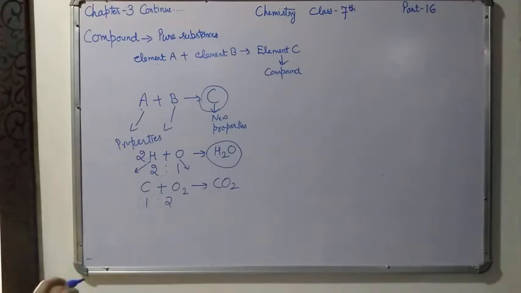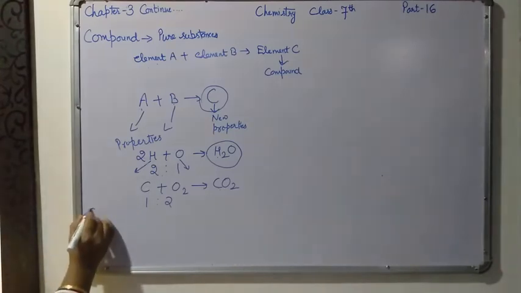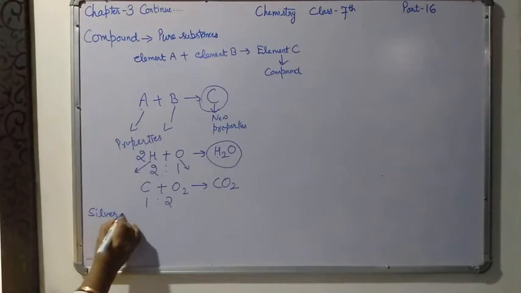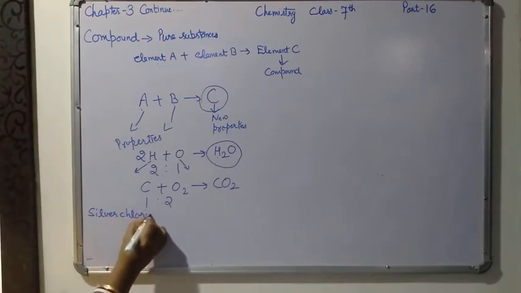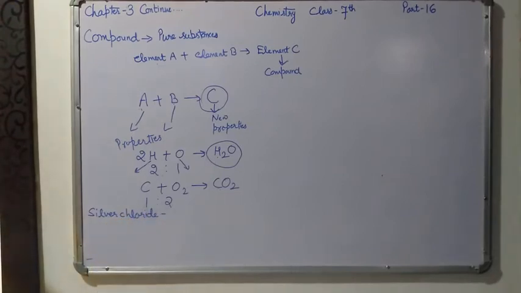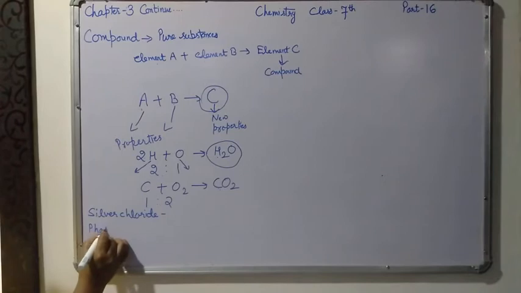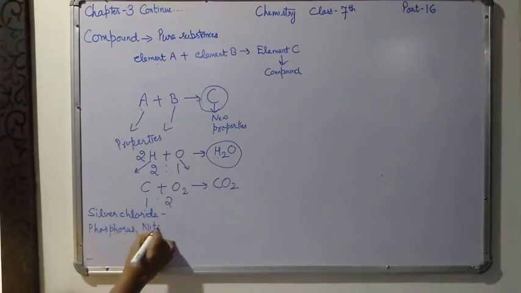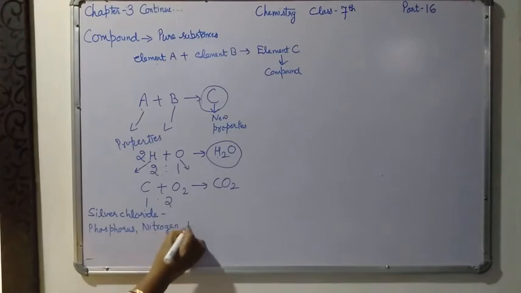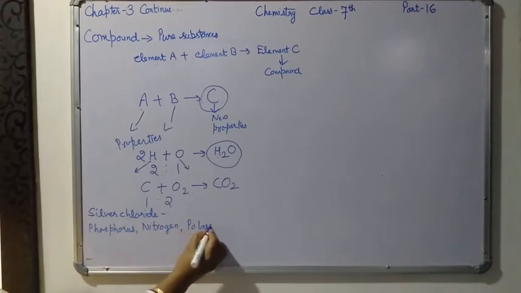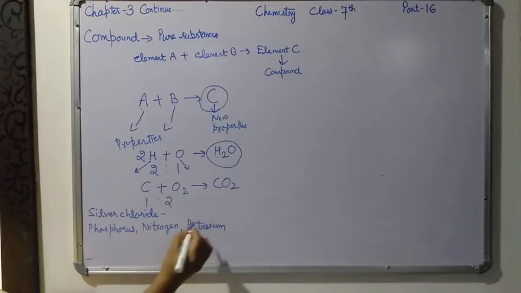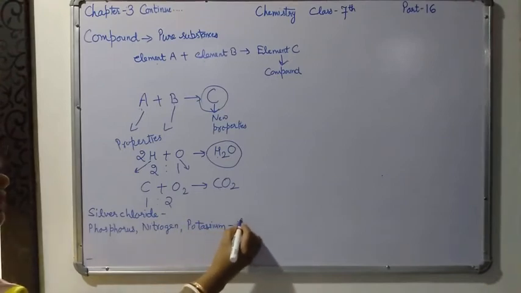Now some important compounds. One is silver chloride. Silver chloride is very useful in photographic films. In the photographic film, this silver chloride compound is used. Now, compounds of phosphorus, nitrogen and potassium are very useful in making fertilizers.